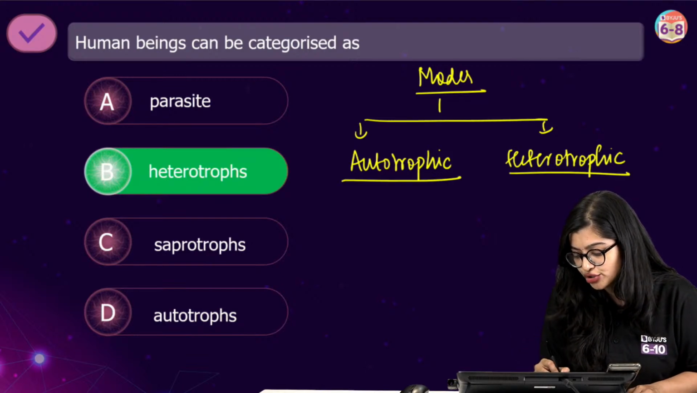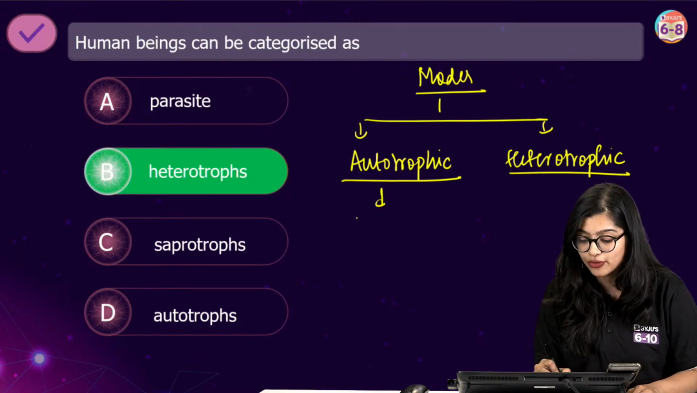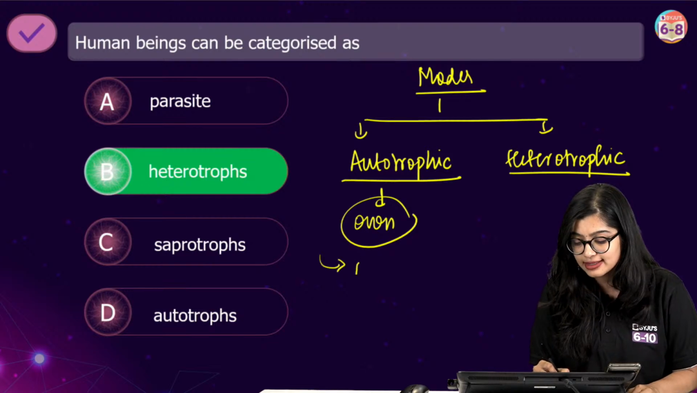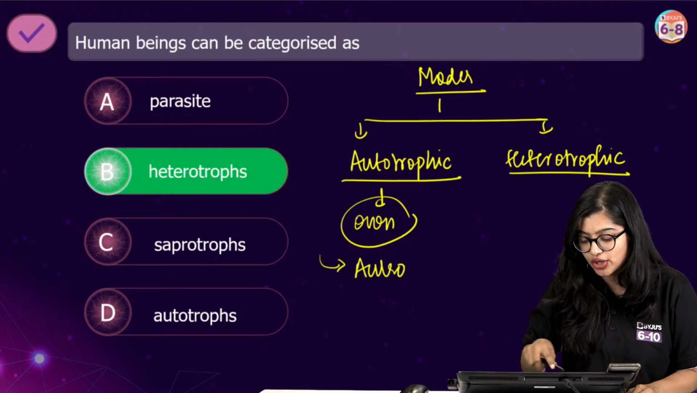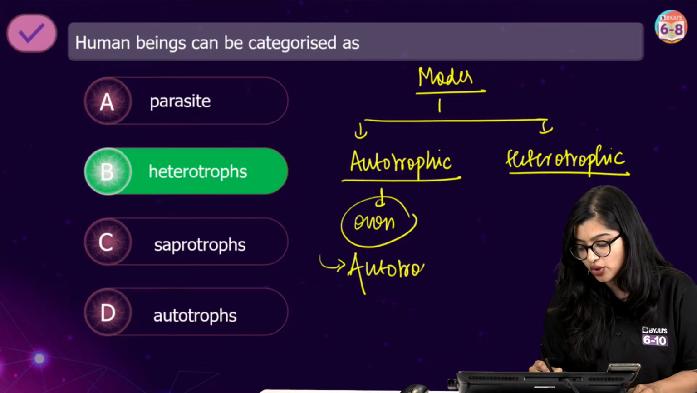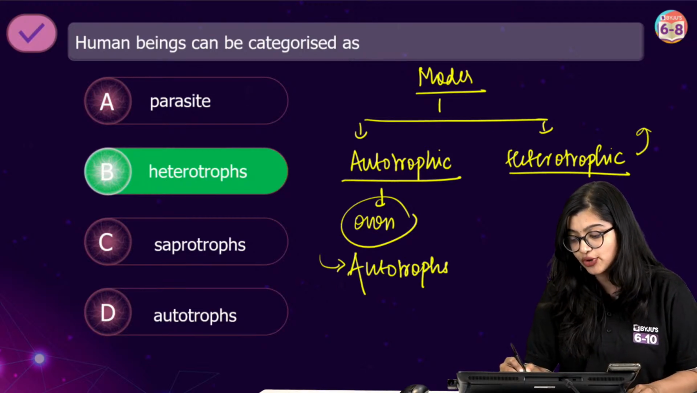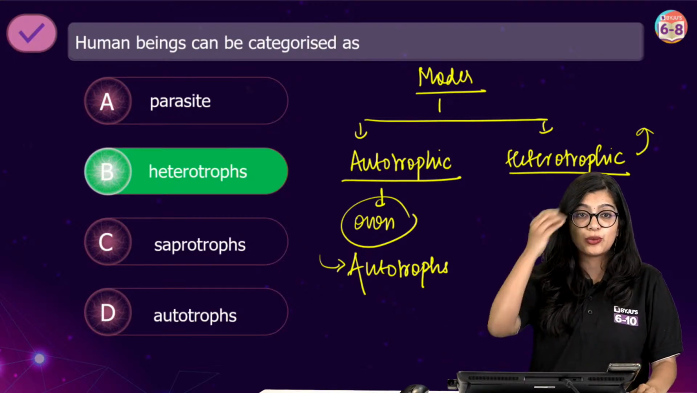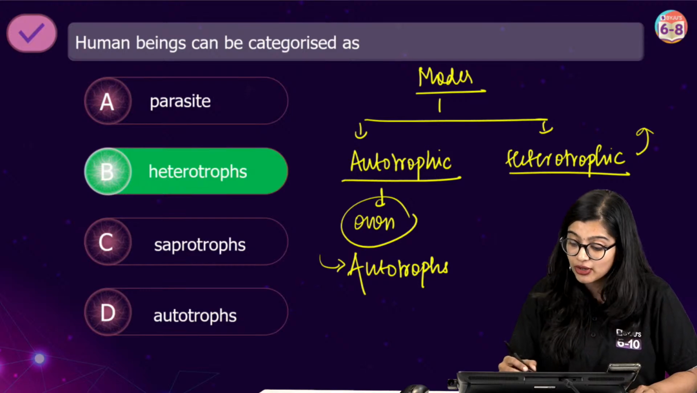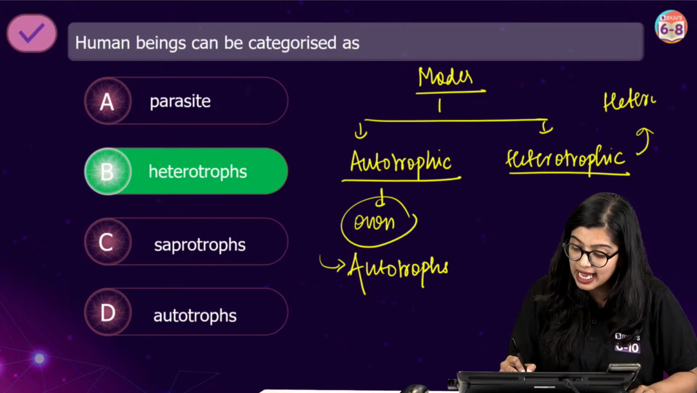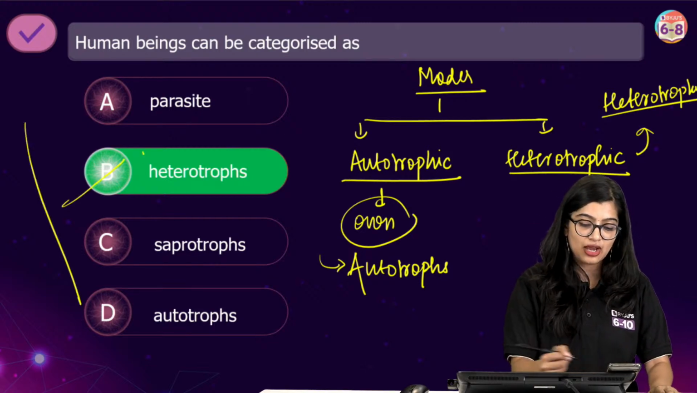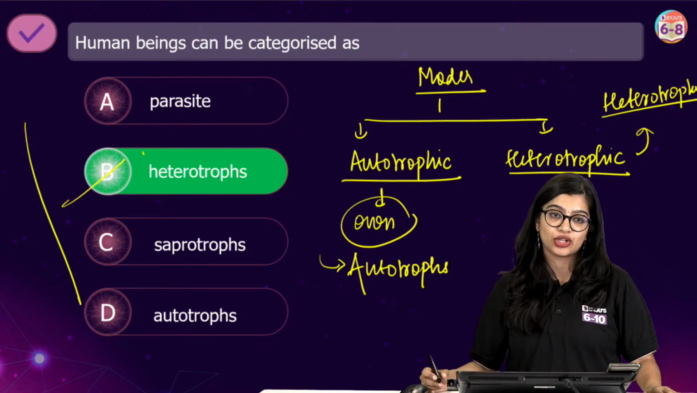Now we know that autotrophic mode of nutrition is a mode of nutrition where organisms prepare their own food, and such organisms are called autotrophs, right? So we call such organisms autotrophs. While in the case of human beings, we don't prepare our own food. We are dependent on other organisms for food, which is why in this particular case we call ourselves heterotrophs, right? So correct answer here is option B. All of you get 1 mark for this.